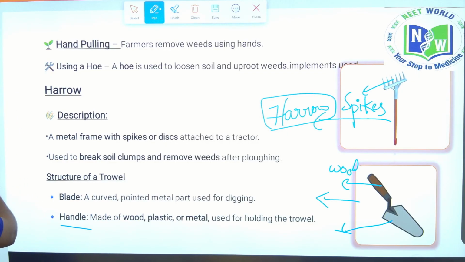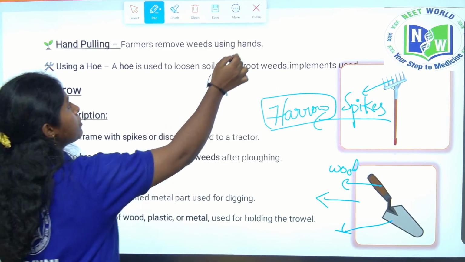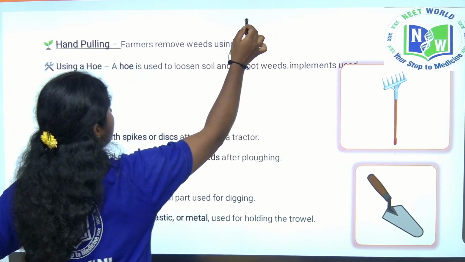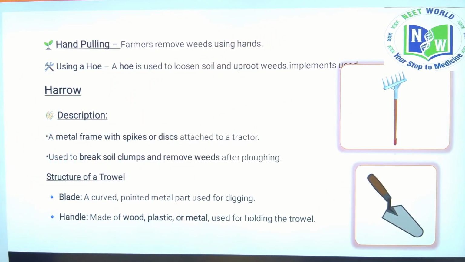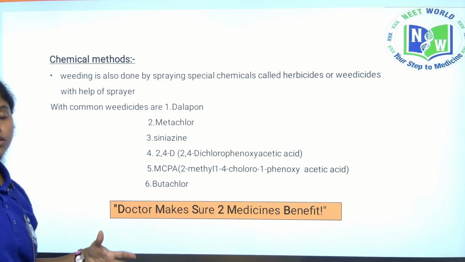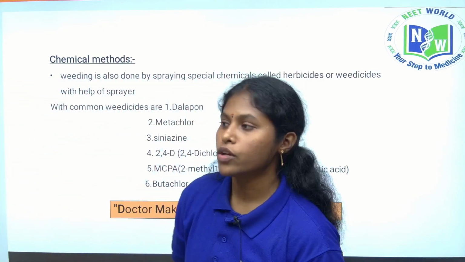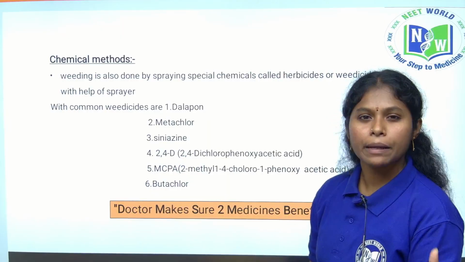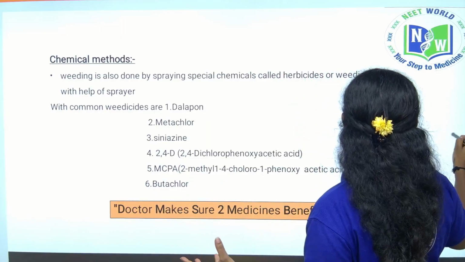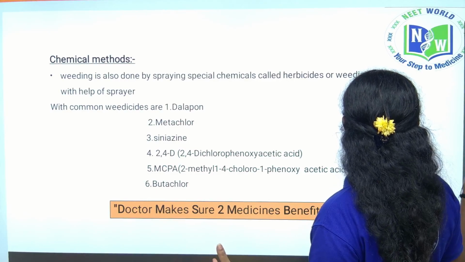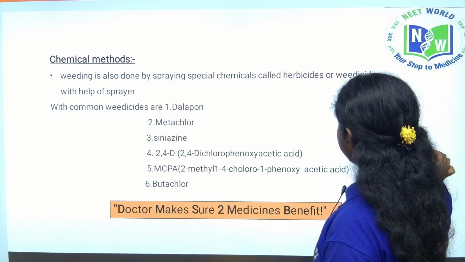So children, we also use chemical methods to remove the unwanted plants. For you to easily remember, I have given a mnemonic here.